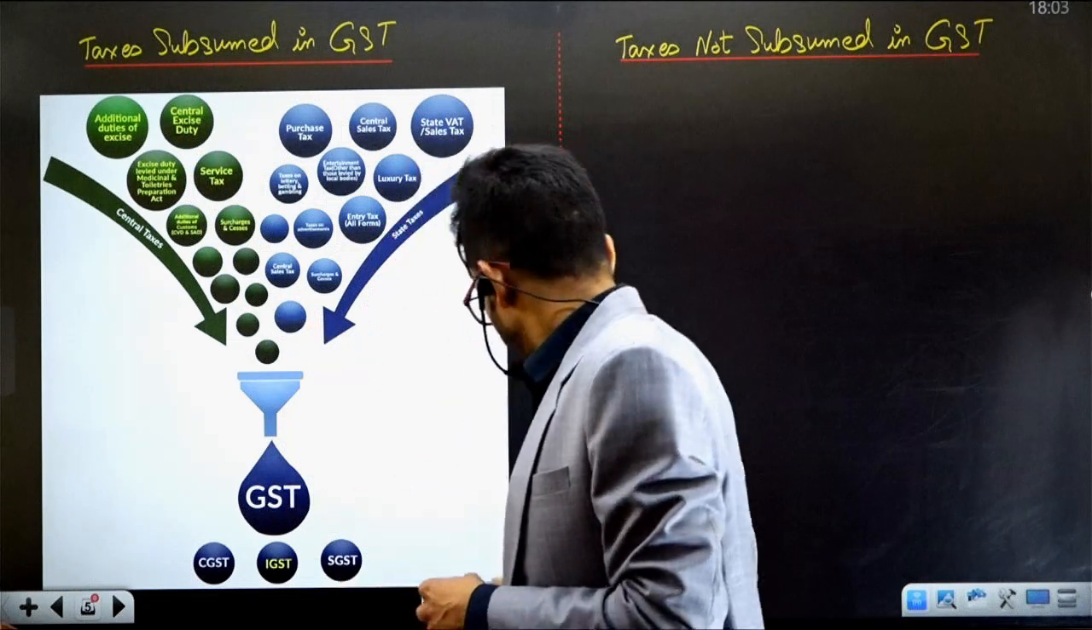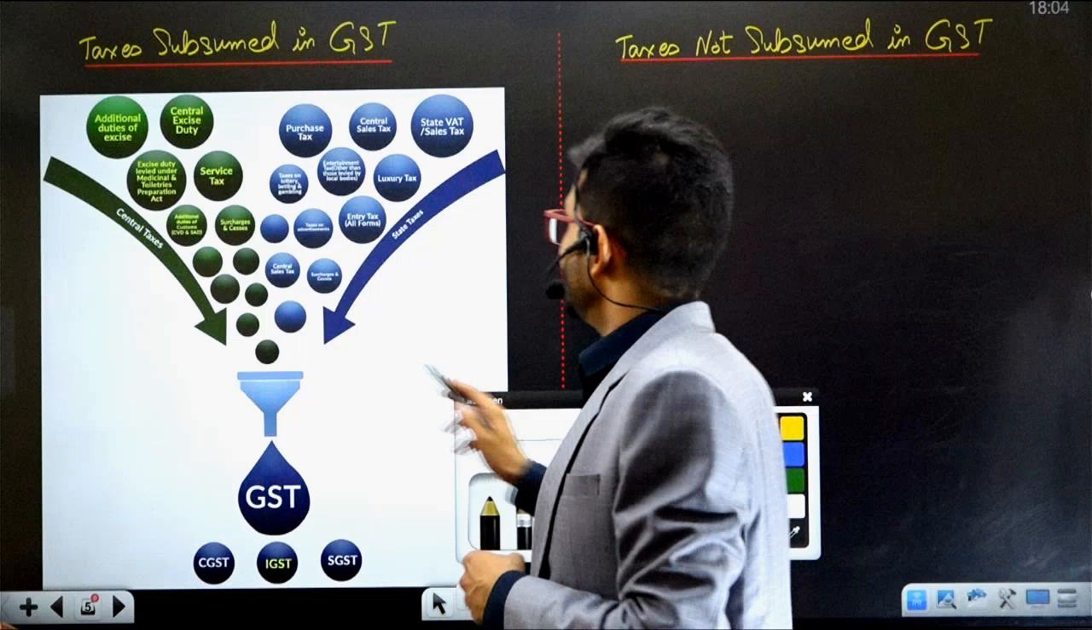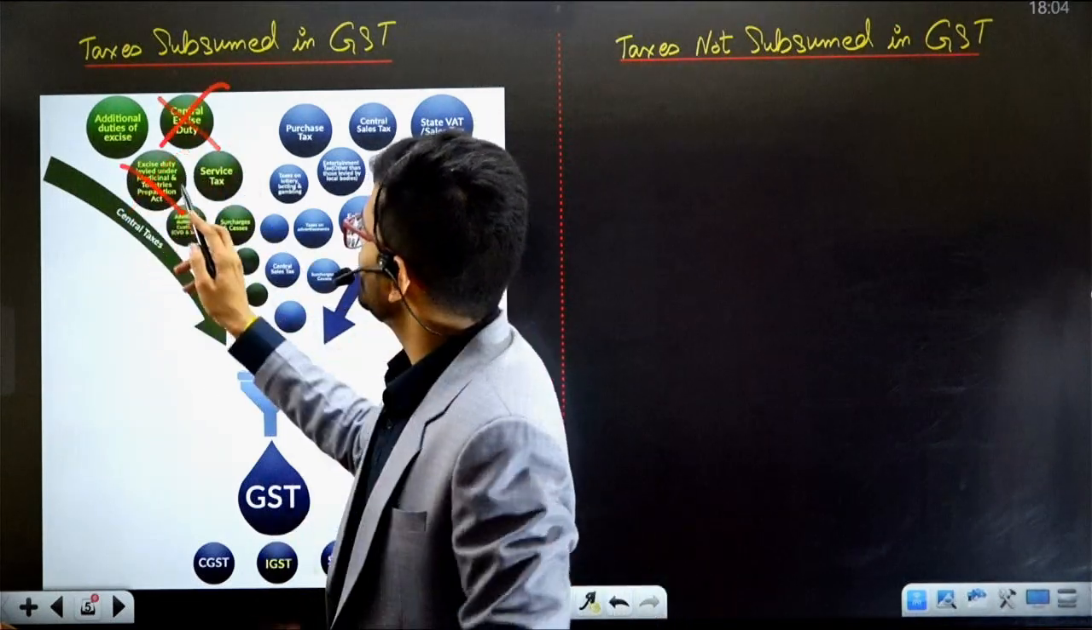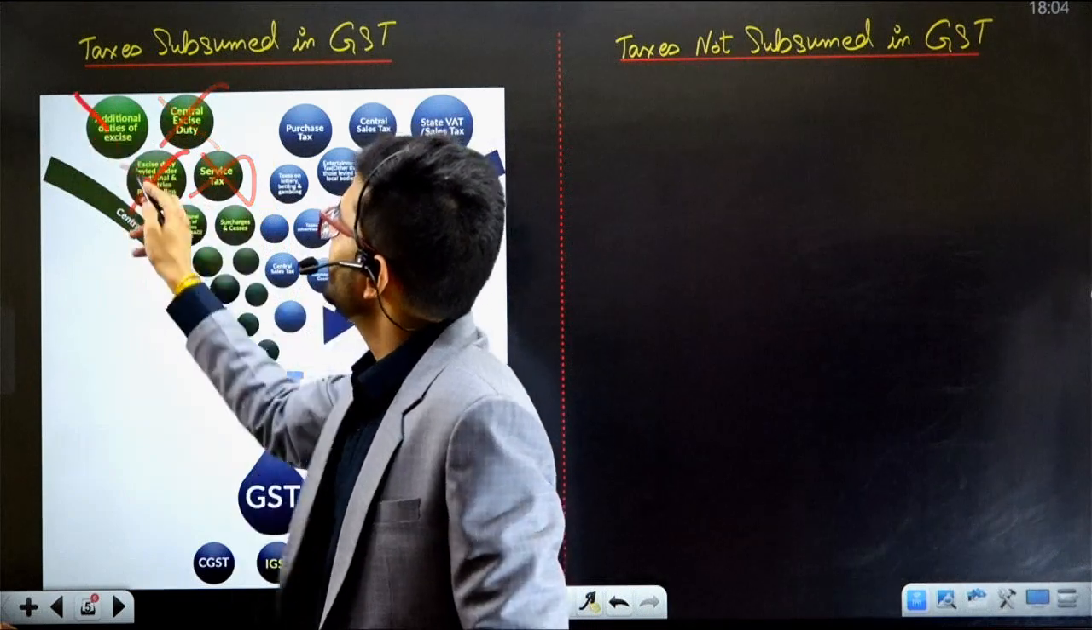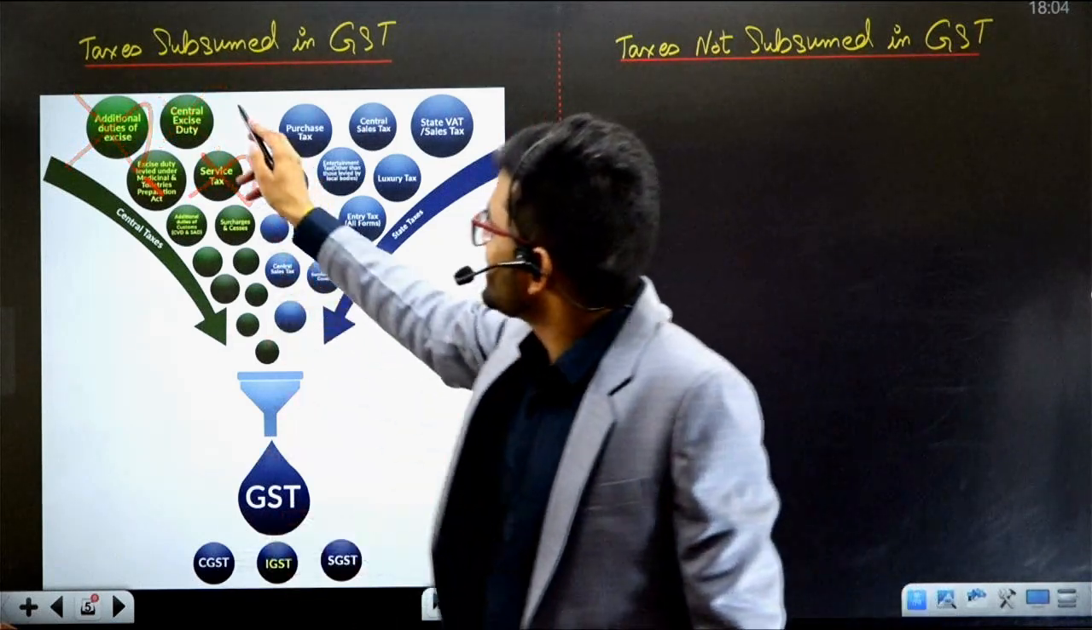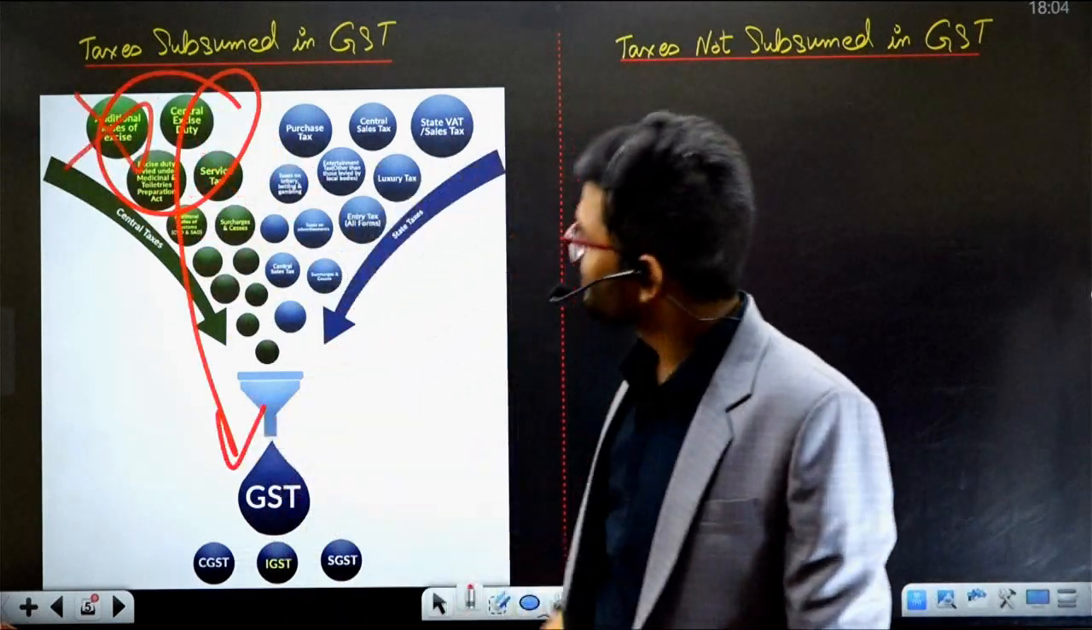The excise duty was eradicated. Central excise duty was eradicated. State excise duty was eradicated. Service tax was eradicated. Additional duties of excise were eradicated. All these were subsumed in GST.